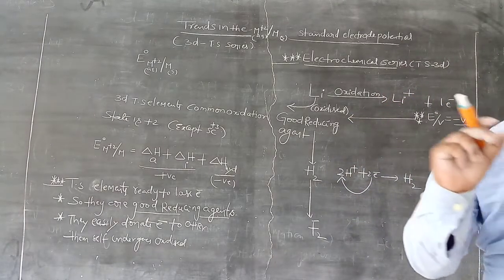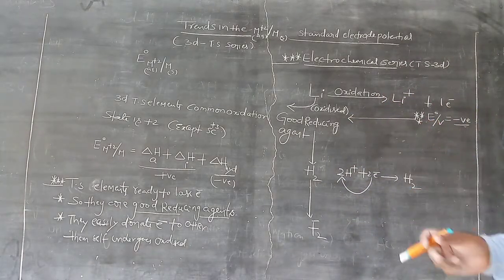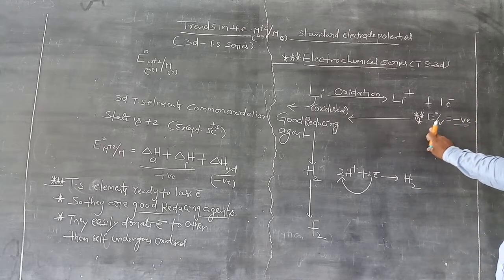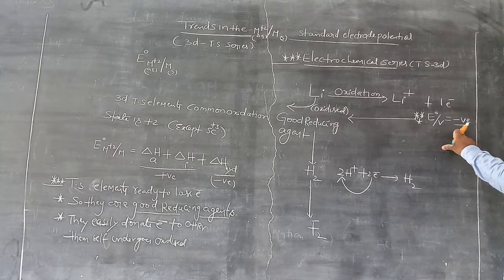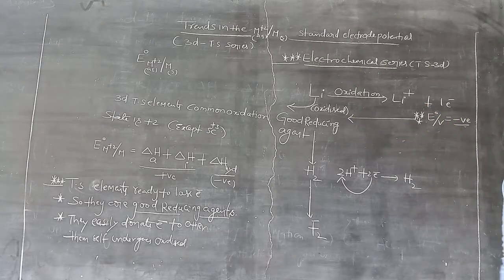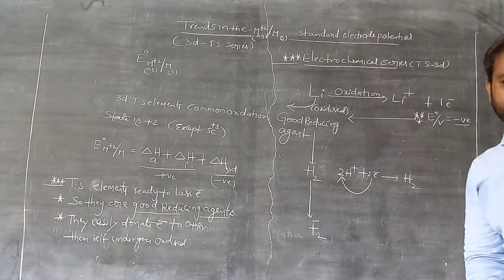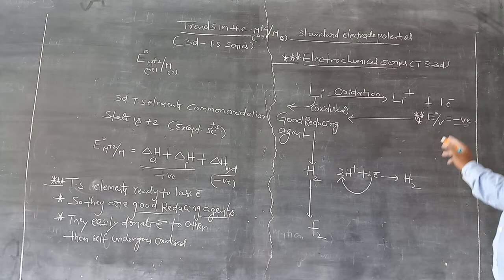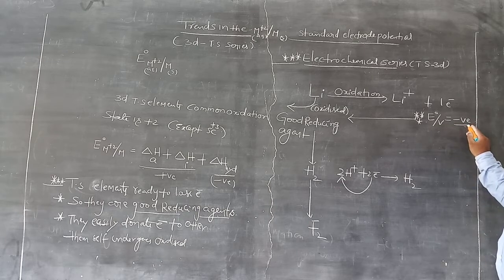If any atom is ready to lose electrons, then its standard reduction potential is negative. Remember this point, very very important. They are ready to offer electrons to others, so their standard reduction potential is taken as negative.